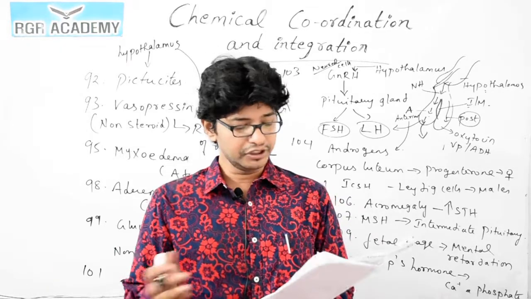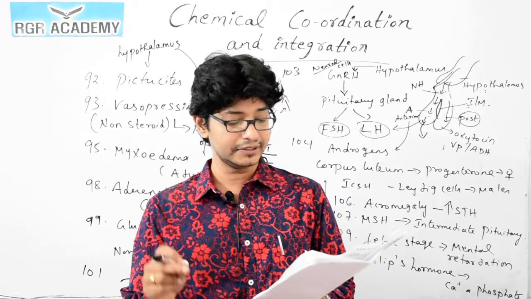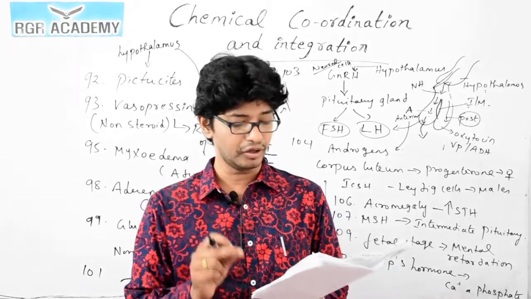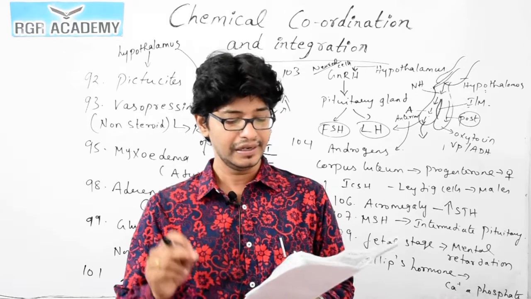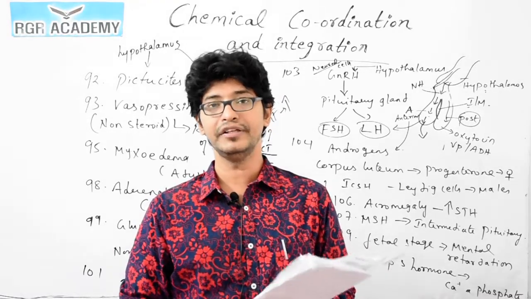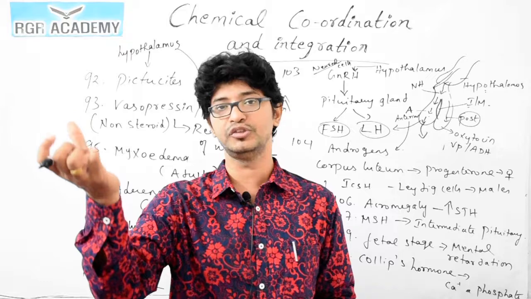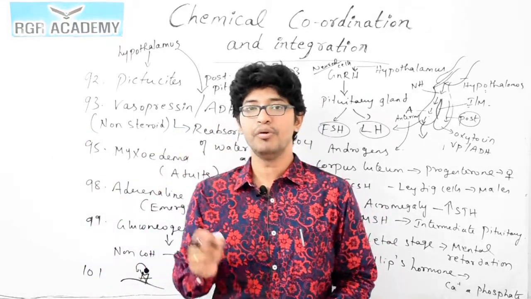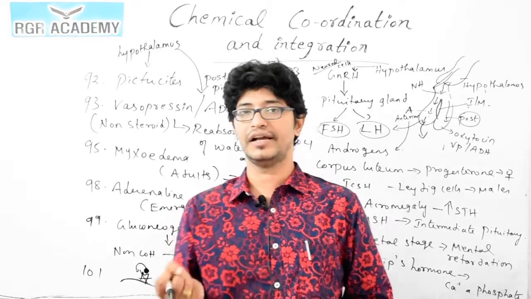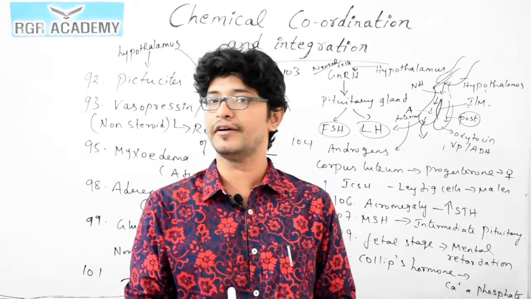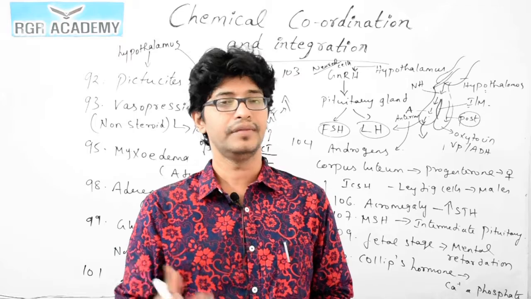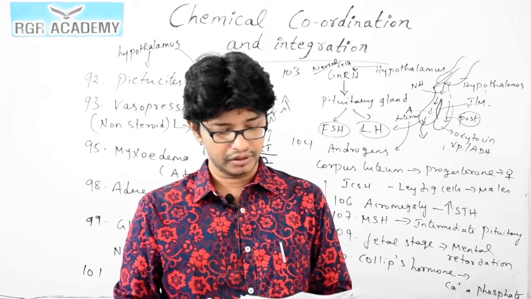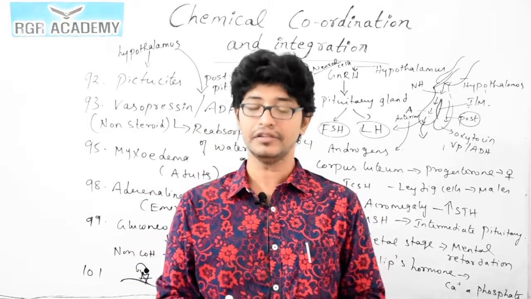So if a person is deficient in parathormone, the blood calcium level will be reduced, because this hormone is responsible for absorbing the calcium reserved in the bone and bringing it outside, increasing blood calcium. If parathormone is deficient, you could see a reduction in blood calcium.